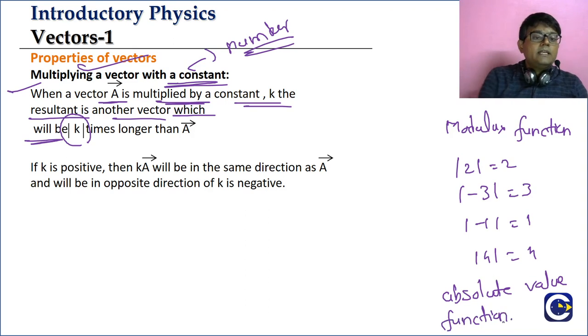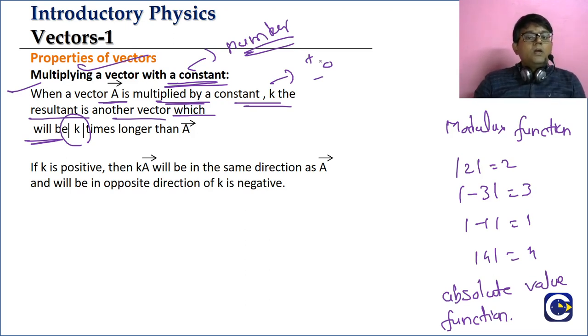So when a vector a bar is multiplied by a constant k, k can be positive, k can be negative, k can be 0 also. It is a number. K may be an integer, a fraction, or a decimal also.